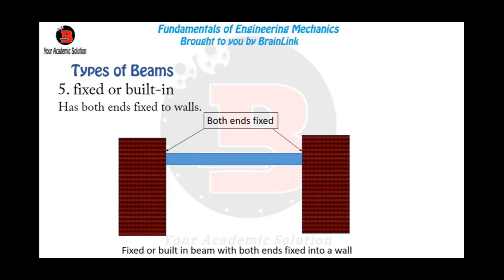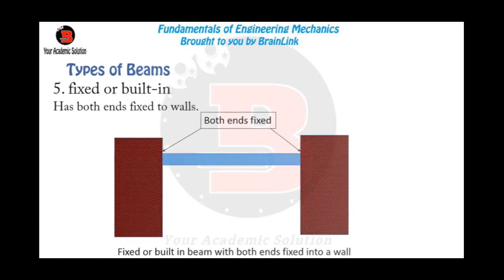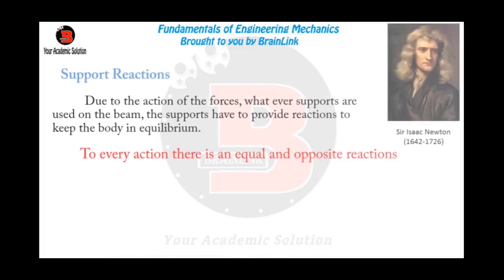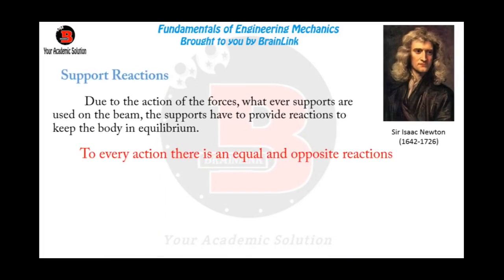Now let's look at support reactions. These beams are supported, as we saw in the types of beam. They are all supported either fixed to a wall or with a simple support. According to Newton's third law, to every action there is an equal and opposite reaction.